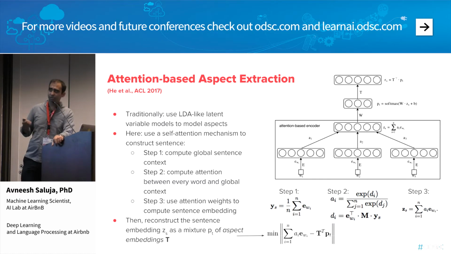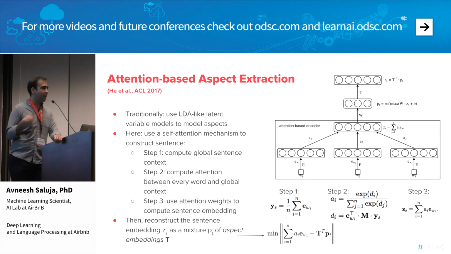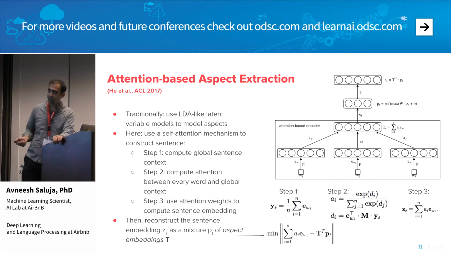So we're going to use a self-attention mechanism to construct the input representation of the sentence. The way we do that is we first take every word in the sentence, we remove stop words and so forth, we convert them to their word embedding, and then we take a simple average bag of words representation of that sentence, and we're going to call that Y. This is what they call in the paper the global sentence context.